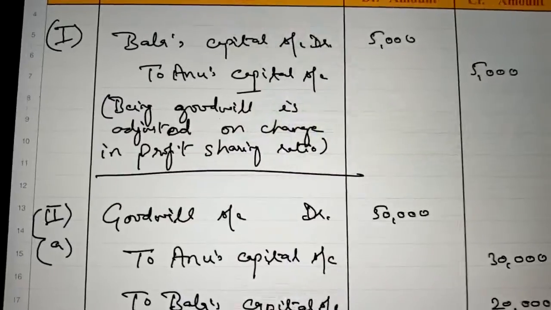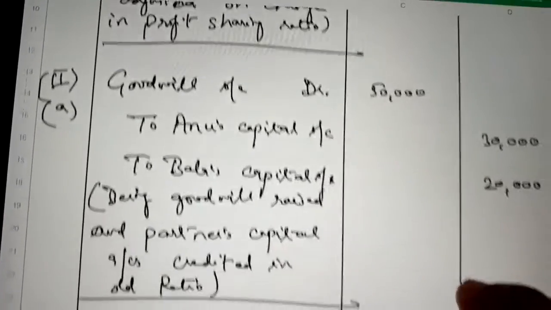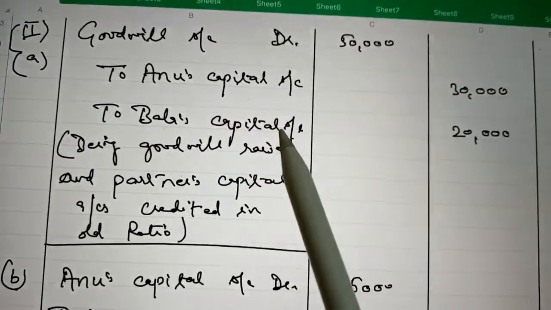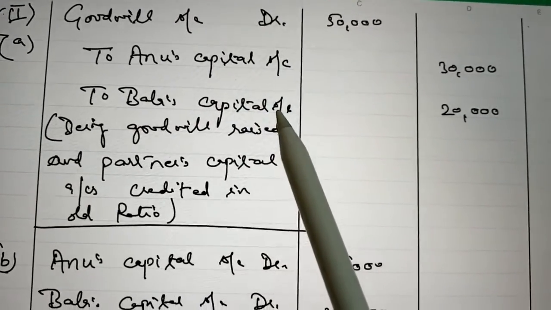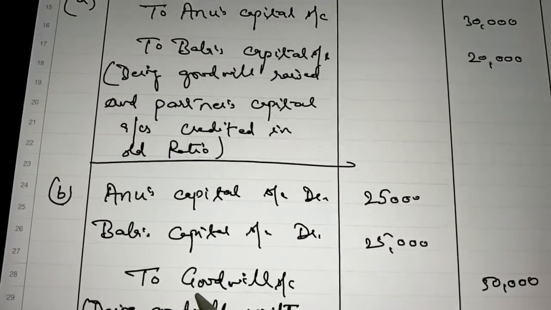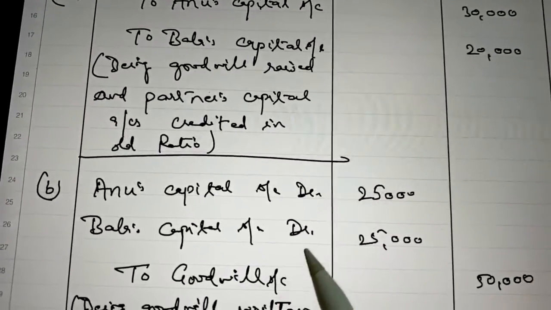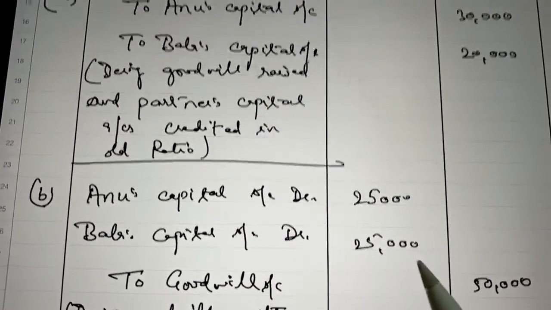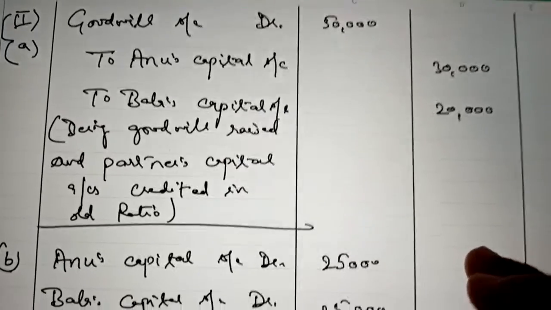But in the second case, when we raise the goodwill, it is divided between the partners in their old ratio, and when the goodwill is written off, it is debited to the partners' capital accounts in the new ratio.